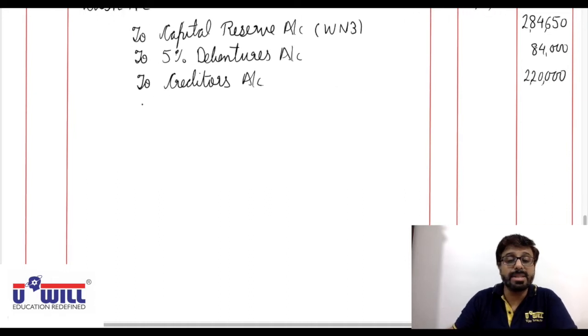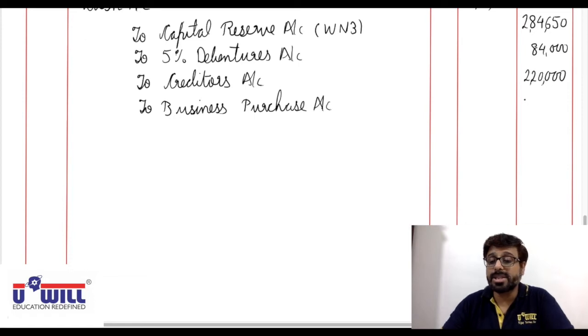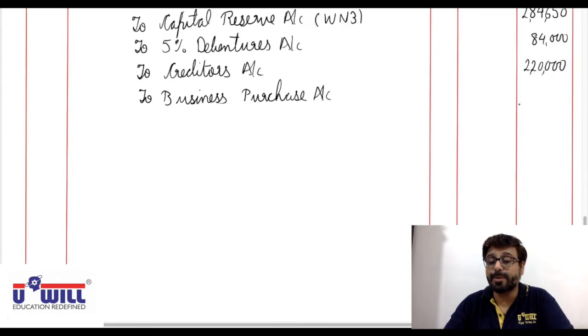And then to business purchase. Assets account debit, to liabilities account, to business purchase account with purchase consideration 35,55,000.